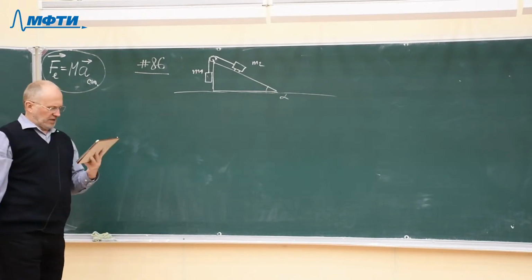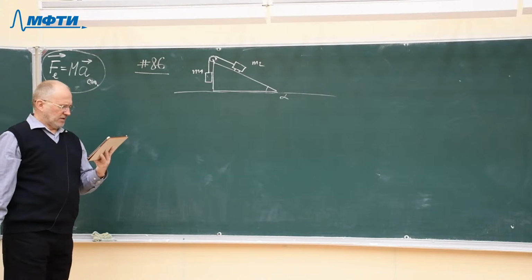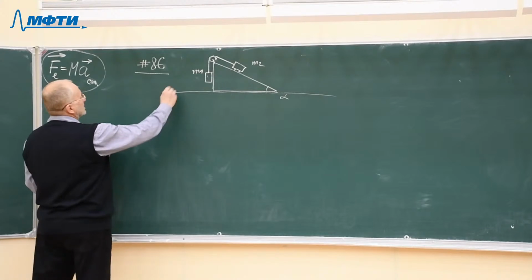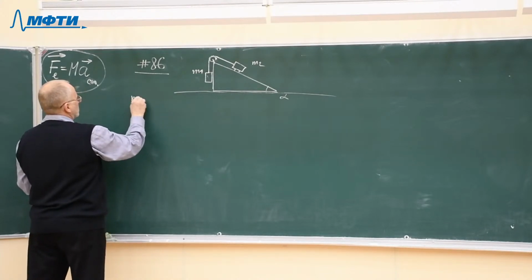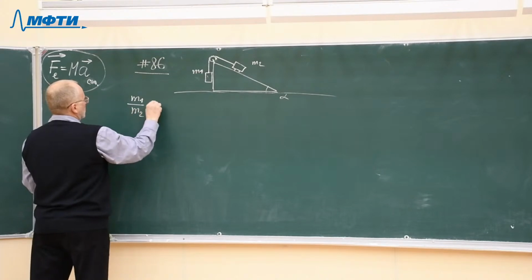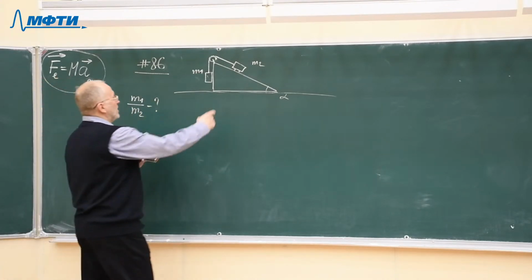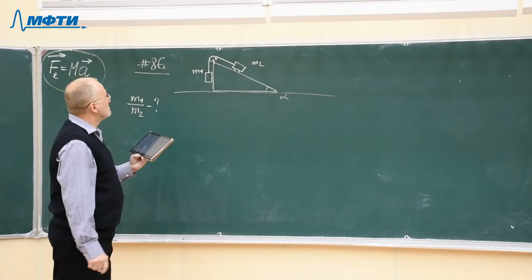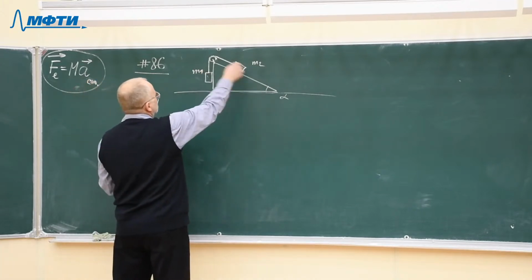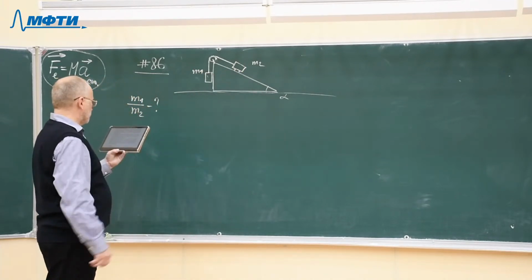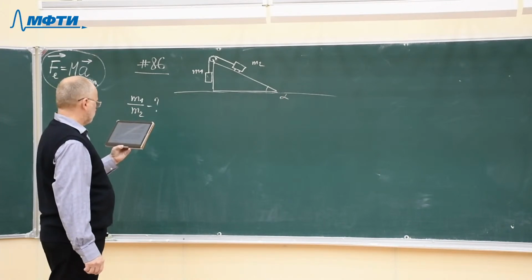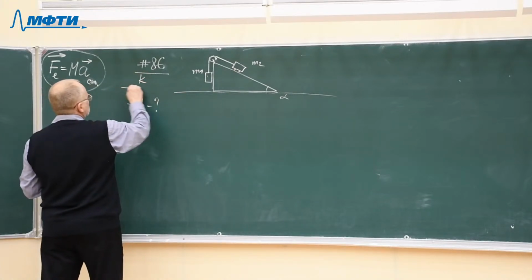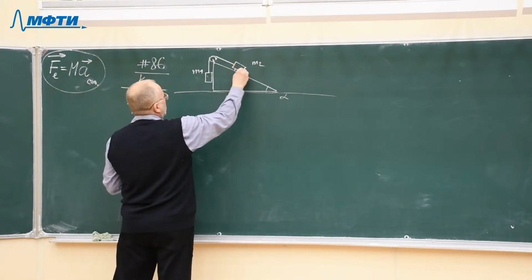And the question is, at what ratio between masses m1 and m2, what should be the ratio m1 over m2, such that the wedge remains at rest? If these masses move or if they don't move, if the coefficient of friction is given at this surface.